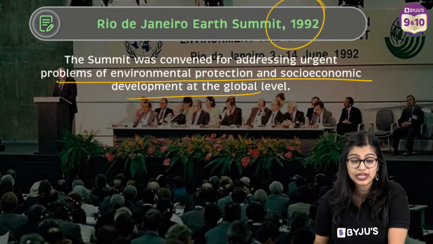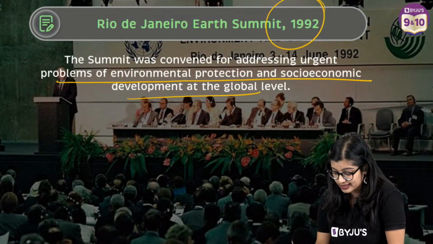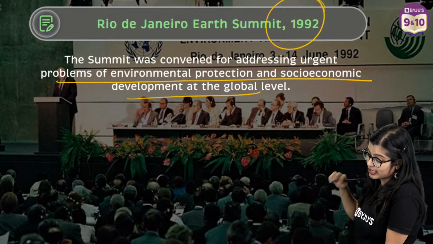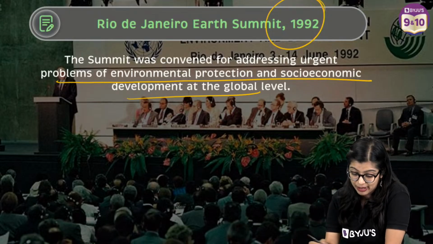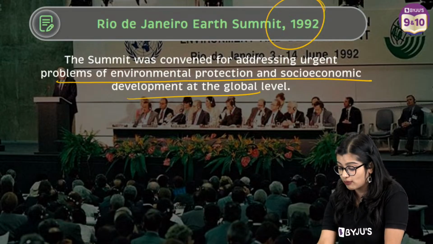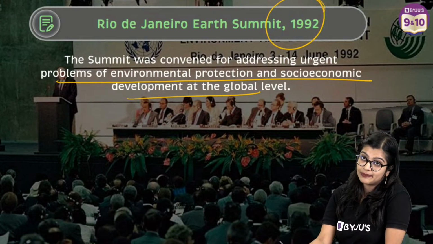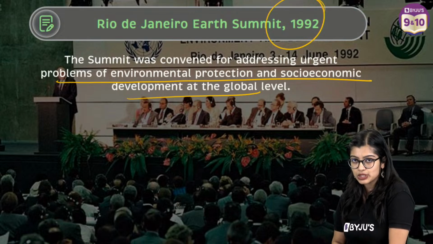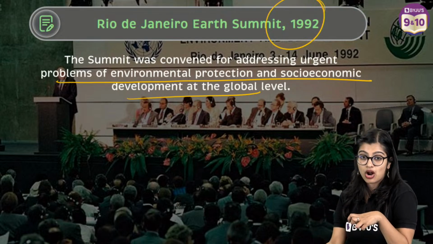So going back to the Rio de Janeiro Summit, which I will explain once again. This was held in June 1992 in Rio de Janeiro, and it was an international Earth Summit. Why did all these world leaders come together? They realized that environmental degradation is happening on a very large scale, and this is not acceptable.